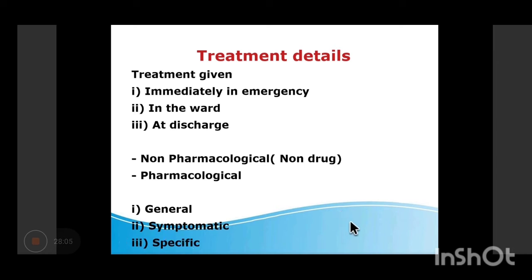So these treatment details are very much in the case sheet. What you are going to do is make a chart date wise and keep on writing the name of the drugs along with their dose given on a particular day. So that by looking at the chart, we can say how the treatment is changing from day to day. Maybe some drug has been added if the patient is not responding, or maybe some drug has been dropped.